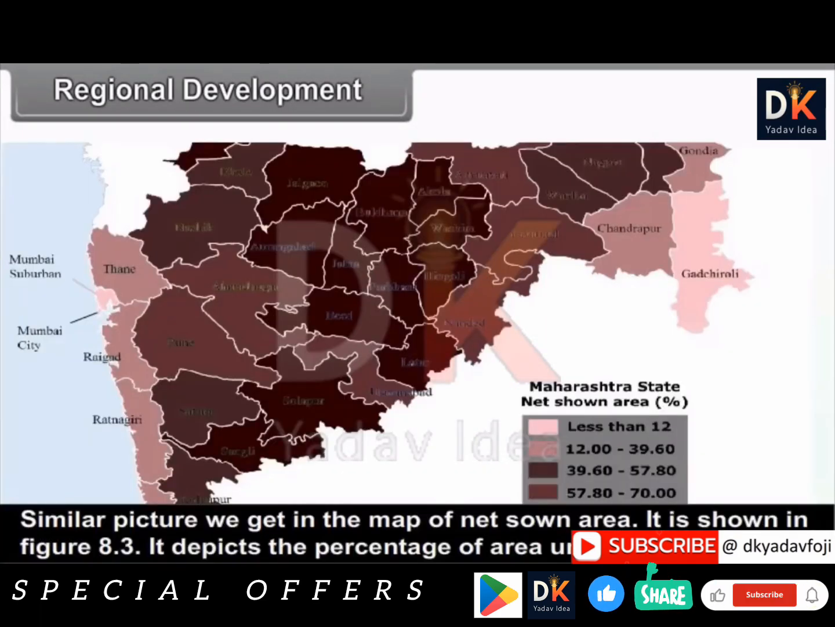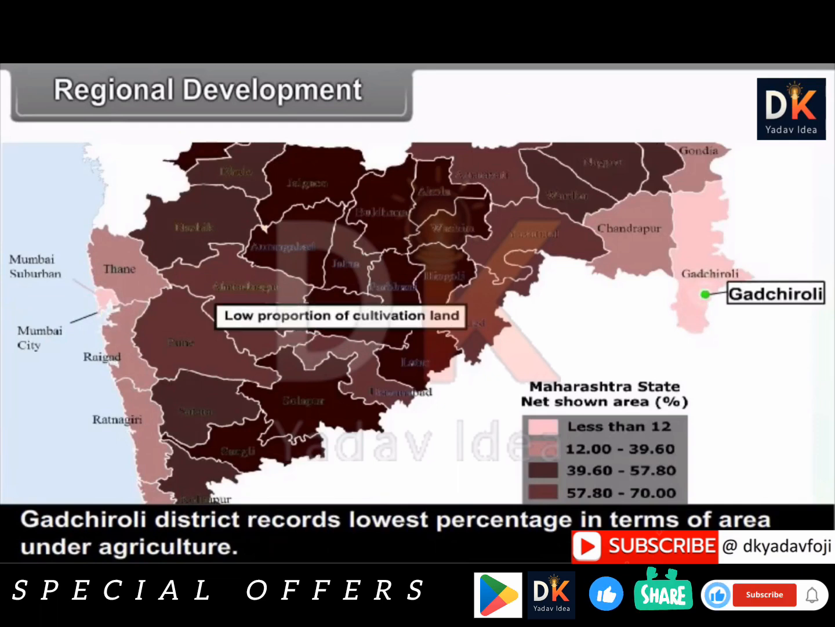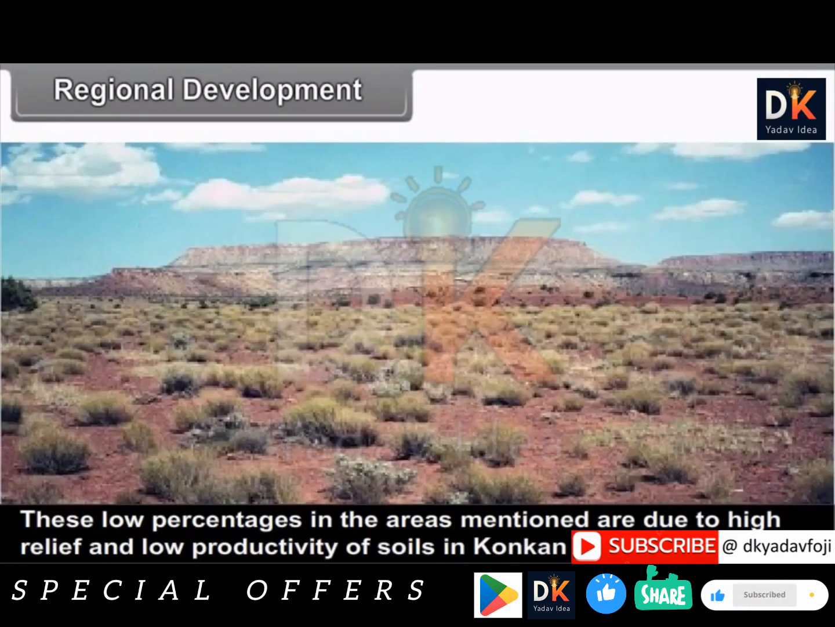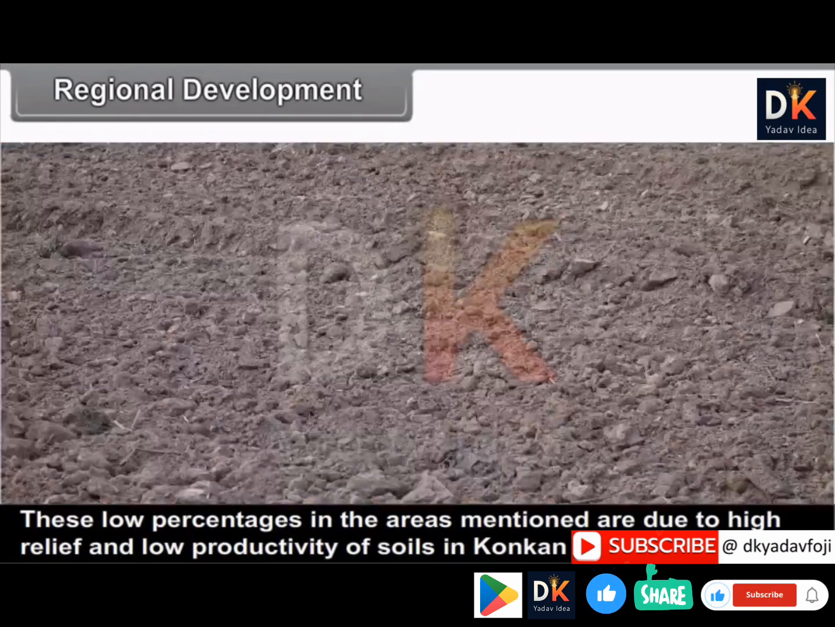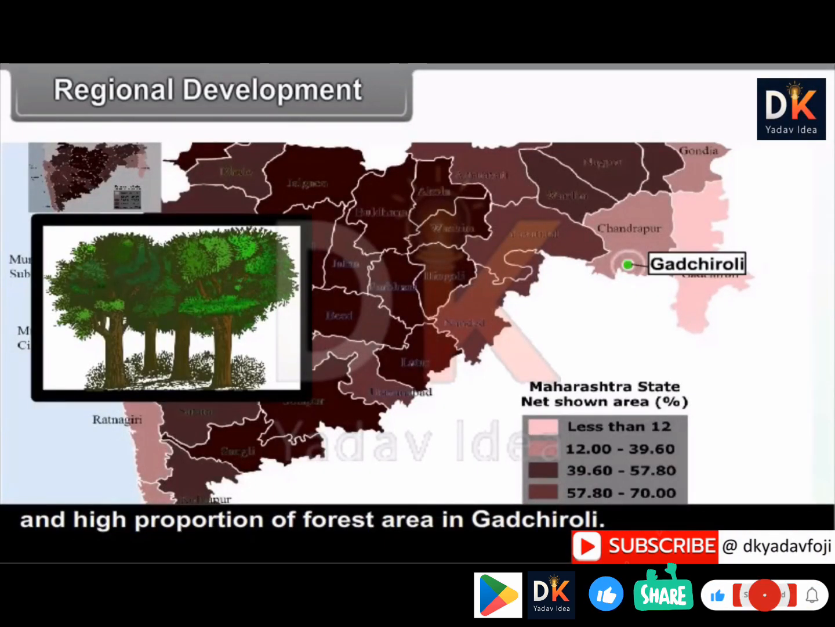A similar picture we get in the map of net sown area. It is shown in figure 8.3. It depicts the percentage of area under cultivation. Apart from both the districts of Mumbai, which are totally urban, other districts have varied percentage of area under cultivation. Gadchiroli district records the lowest percentage in terms of area under agriculture. Next to it, we have all the three districts of Konkan recording a low percentage of cultivated land. These low percentages in the areas mentioned are due to high relief and low productivity of soils in Konkan and a high proportion of forest area in Gadchiroli.